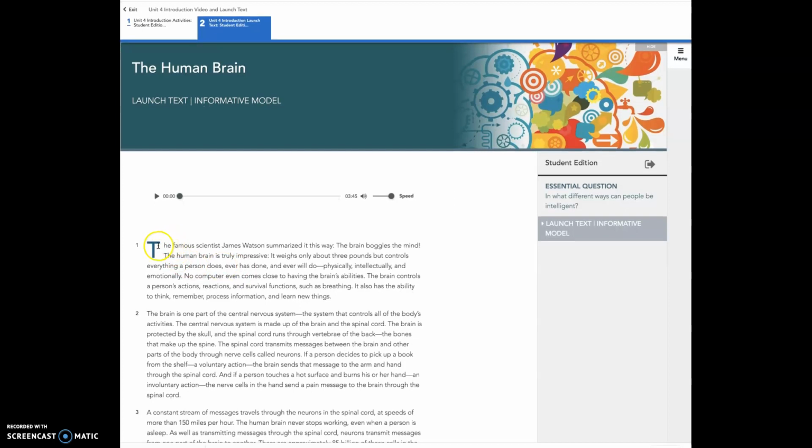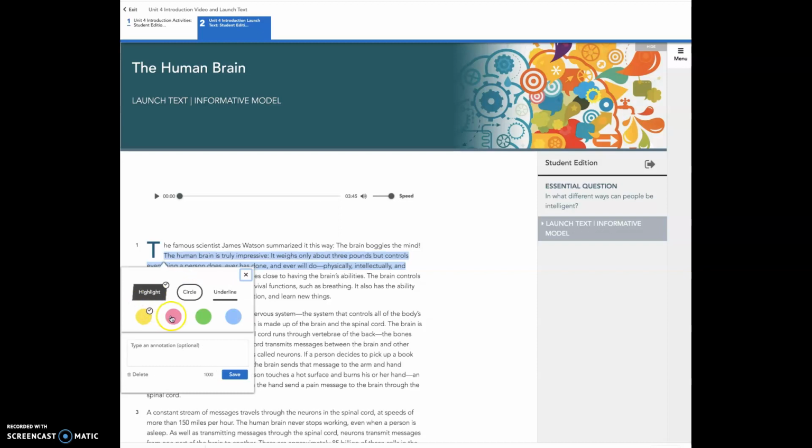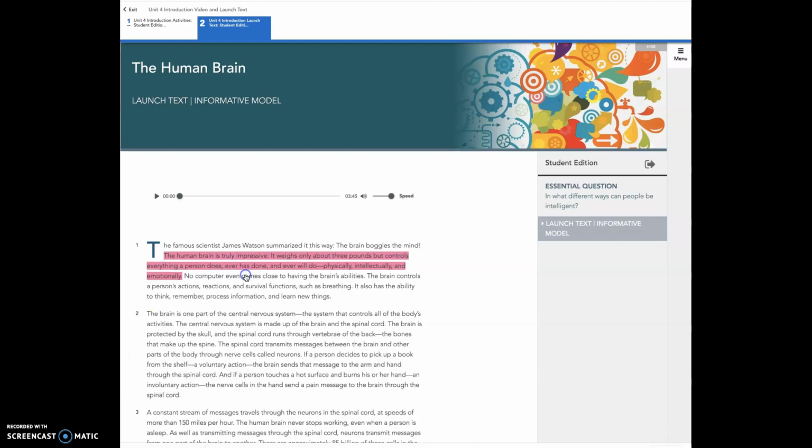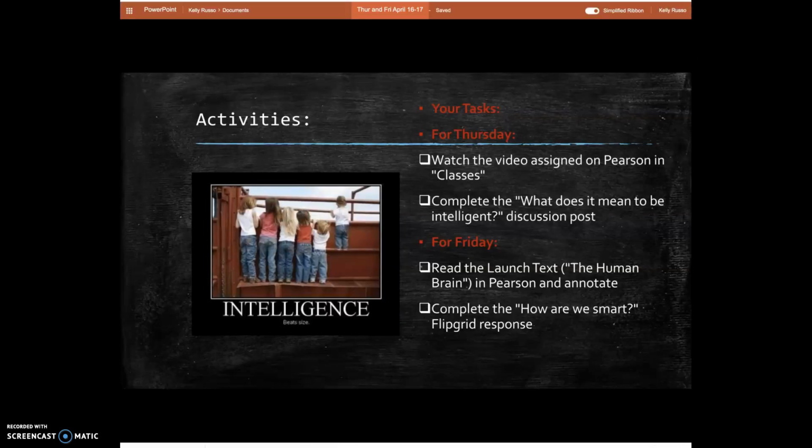And you can annotate it simply by anything that strikes you as important or new or different. You can highlight it. And so I'm going to highlight pink, and I can type an annotation. For anything you highlight, you need an annotation. You need to say why you think that is interesting or why you have a question about it. Okay, I'm going to go back here.